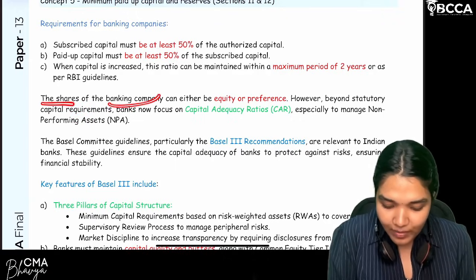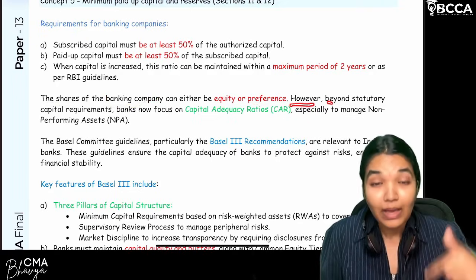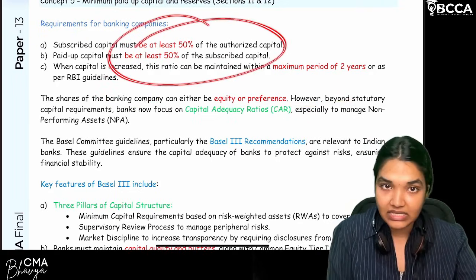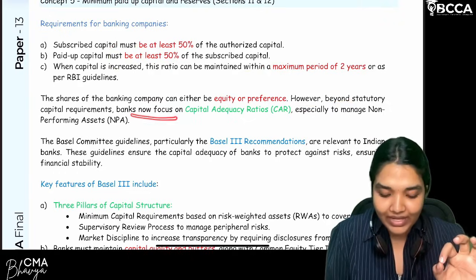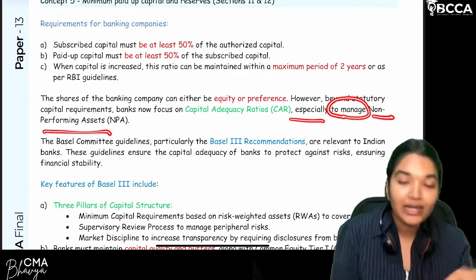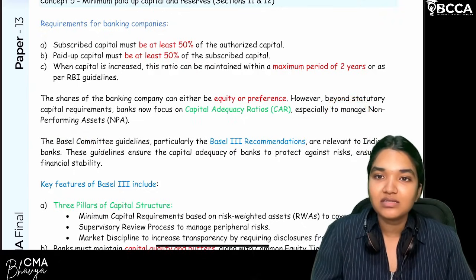So, here let's read the sentence. The shares of the banking company can either be equity shares or else preference shares. However, beyond statutory capital requirements like these, banks now focus on capital adequacy ratios, especially to manage non performing assets. What are non performing assets?